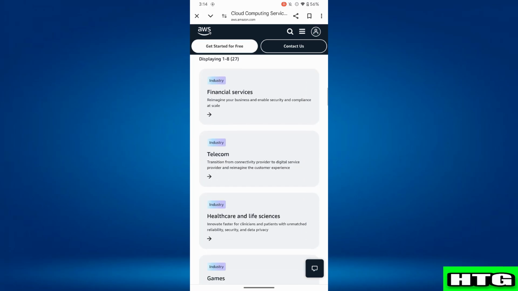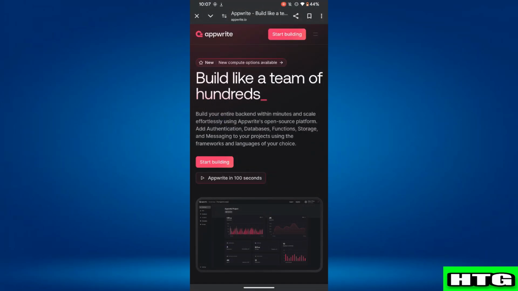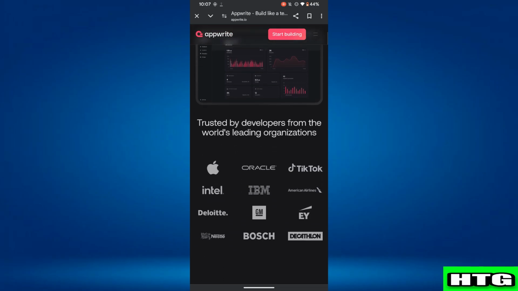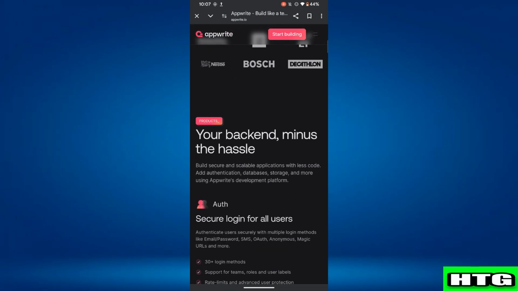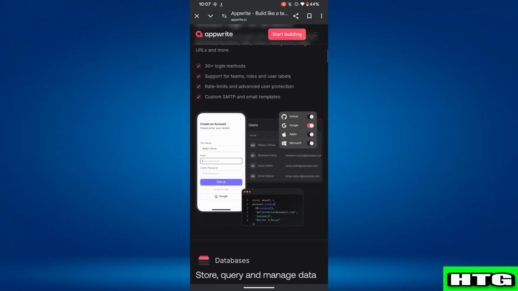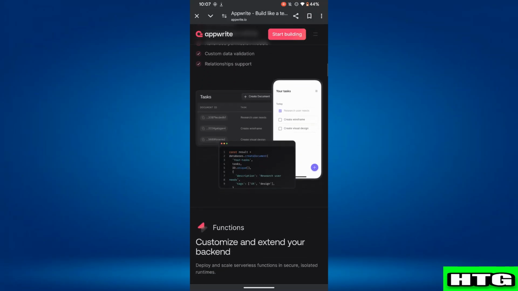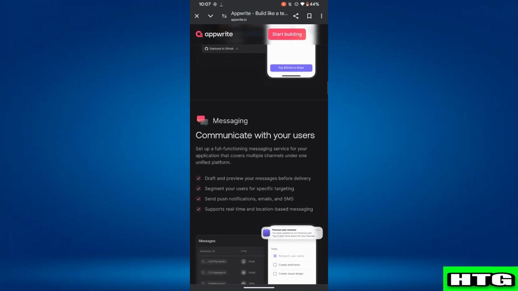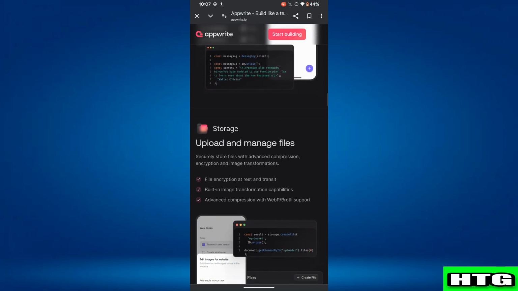After that, let's talk about AWS, Amazon Web Services. Over here, AWS is a cloud computing giant that offers scalable infrastructure services, including computing power, databases, storage, ML, and networking. Then, it is best for large scale applications that require high scalability and security.